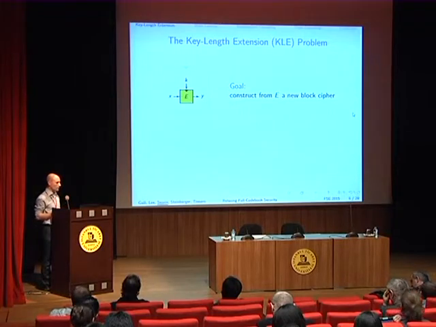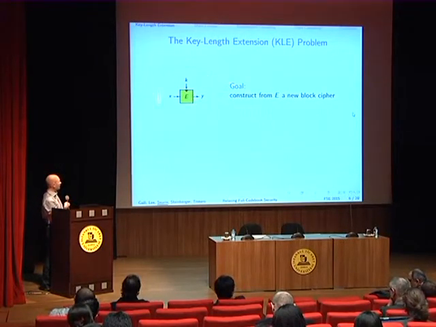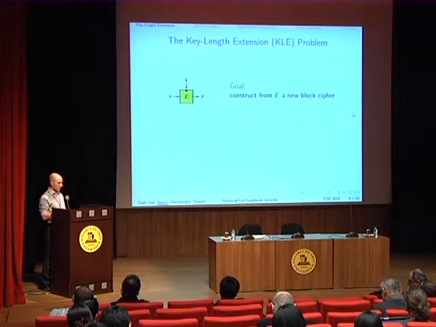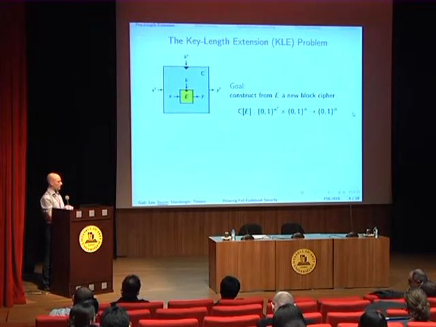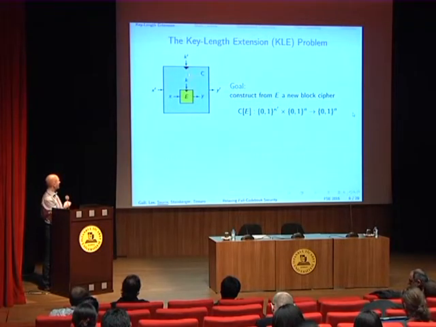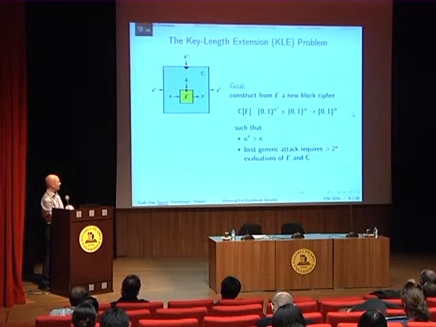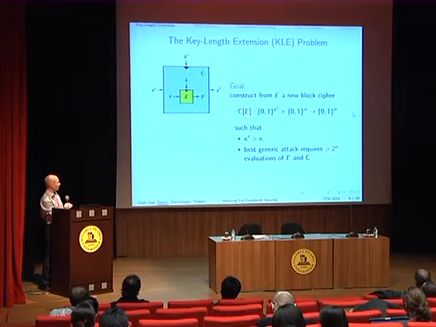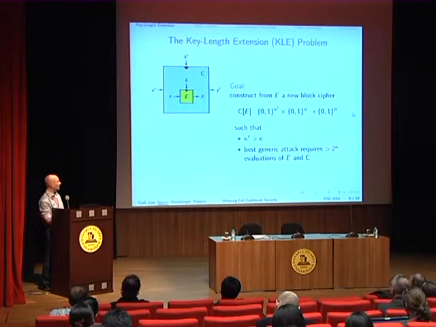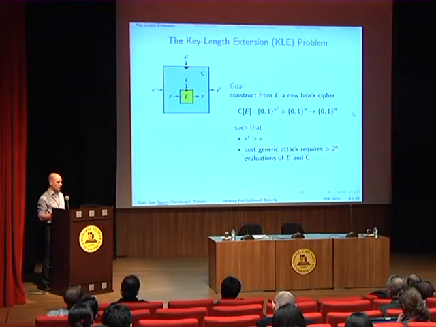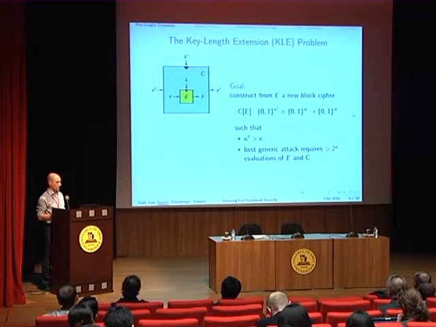So the problem that we have is, starting from some fixed block cipher E, to construct a new block cipher using this block cipher E as a black box with a larger key length. We want the key length of our construction, kappa prime, to be larger than kappa, and we also want to gain something from this construction. So we want the best generic attack against our new construction to require strictly more than 2^kappa evaluations of the underlying block cipher and of the construction.